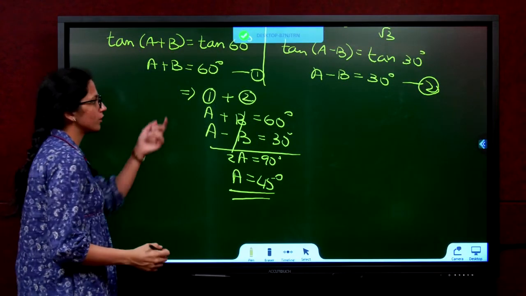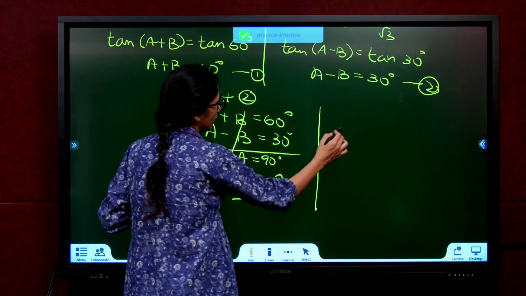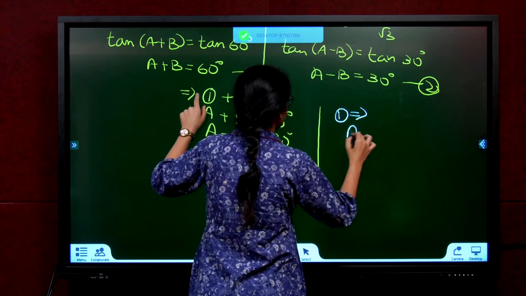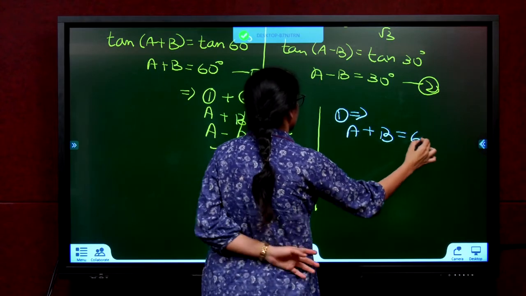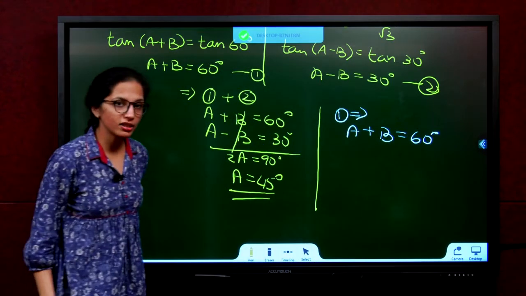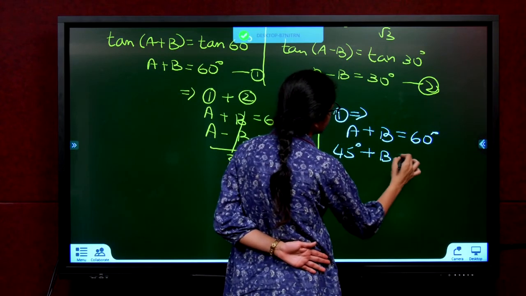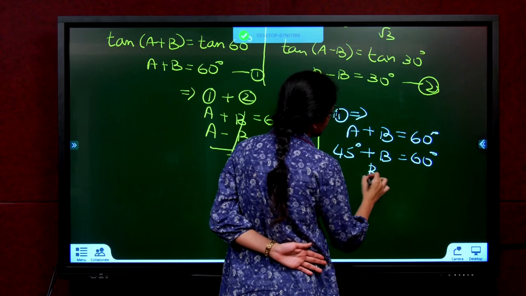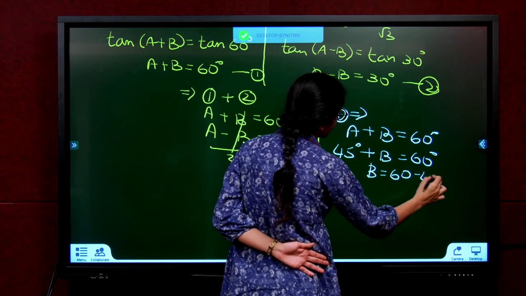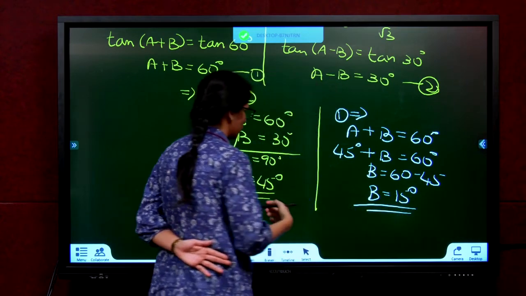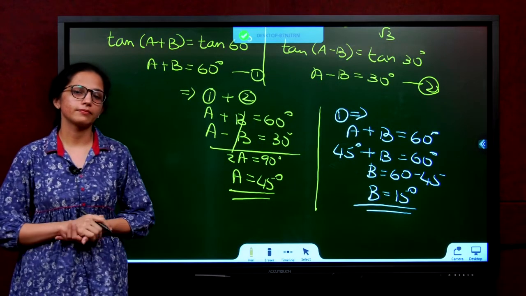To find the value of B, use any equation. I'll use equation 1. Equation 1 is nothing but A plus B is 60 degree. A we got as 45. Substitute: 45 degree plus B is equal to 60 degree. B is equal to 60 minus 45. B is equal to 15 degree. So we got the value of A and B.